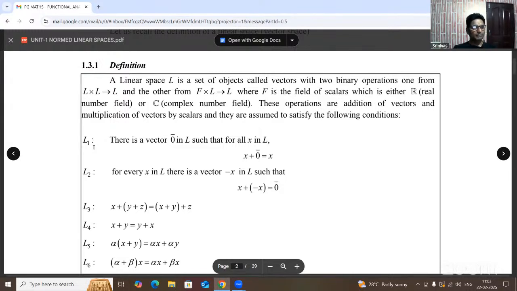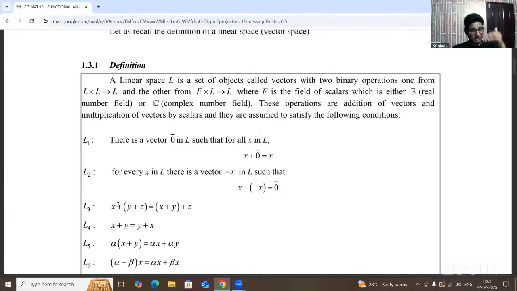So there is no problem. At the same time, x plus (y plus z) is the associative law, so L2 is the associative law. L3 is existence of identity. L4 is existence of inverse under vector addition. L5 is the commutative property.